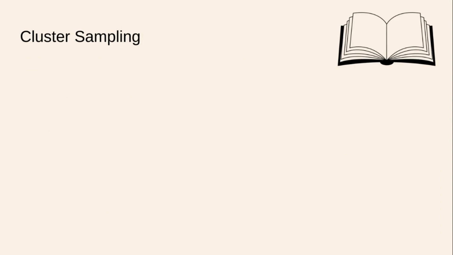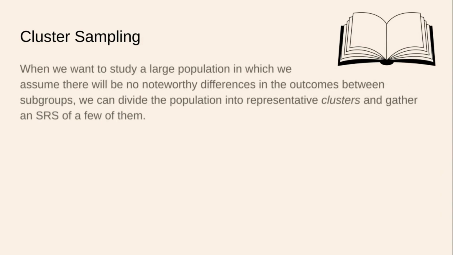Now let's talk about cluster sampling. Cluster sampling is easily confused with stratified sampling, but there is a key philosophical difference that I hope you catch. When we want to study a large population in which we assume there will be no noteworthy differences in outcomes between the subgroups within the population, we can divide the population into representative clusters and gather a simple random sample of a few of them. Did you catch the big difference between stratified and cluster sampling? If you did, awesome. If you didn't, read on.